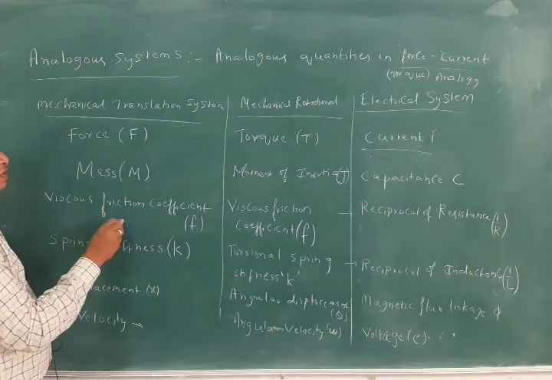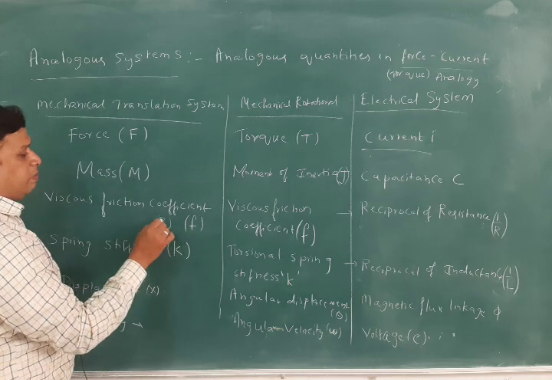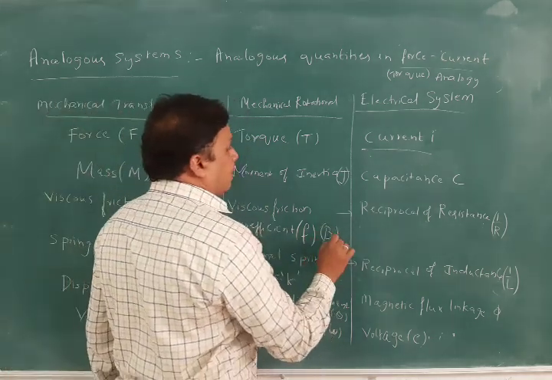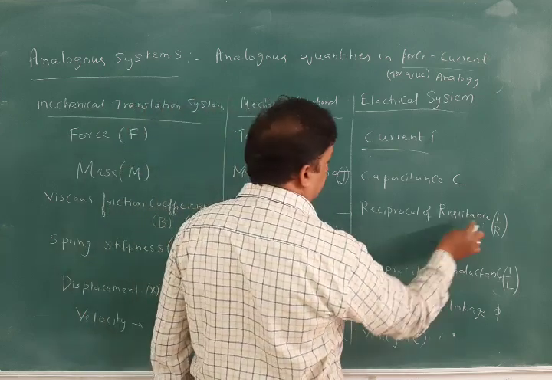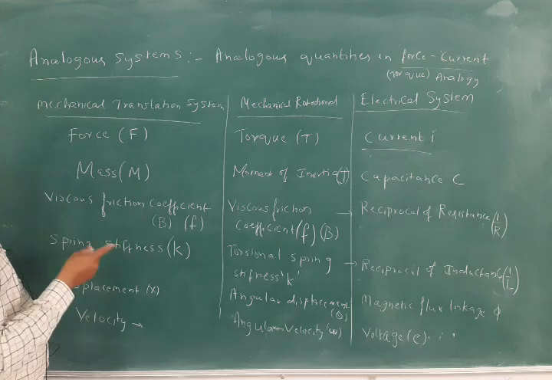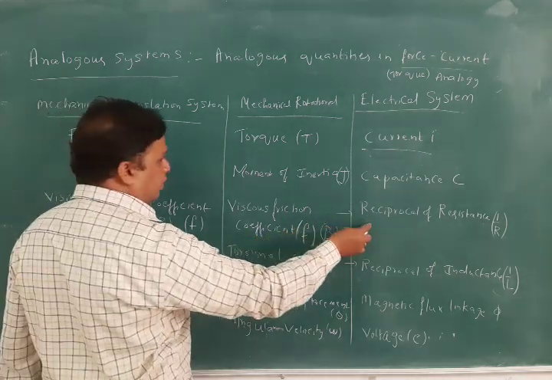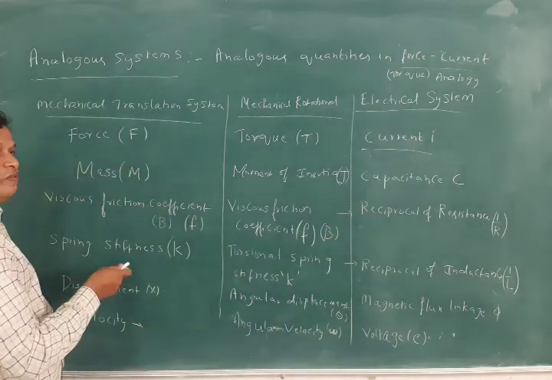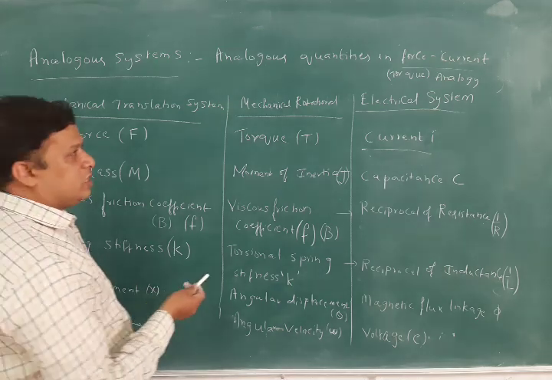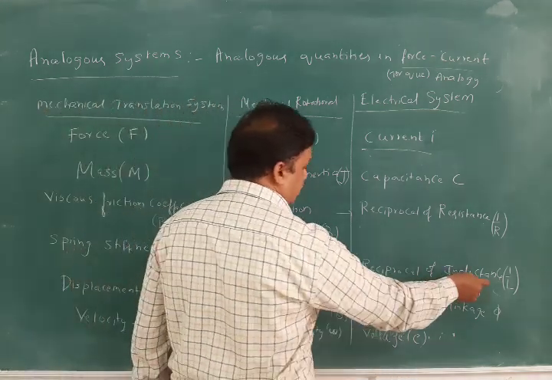You should remember this current analogy and voltage analogy. Here the viscous friction coefficient is given by letter F, and sometimes also by B. The reciprocal of resistance, 1 by R, is analogous to the viscous friction coefficient. Next, coming to the spring stiffness, as we have seen in the mechanical system, spring stiffness K, and in rotation it is torsional spring stiffness K, and here it is the reciprocal of inductance.